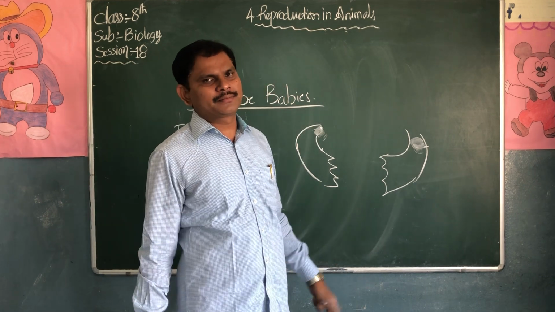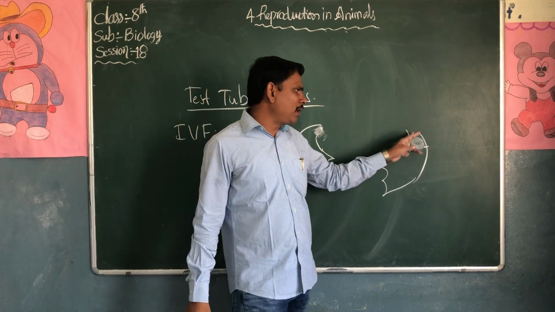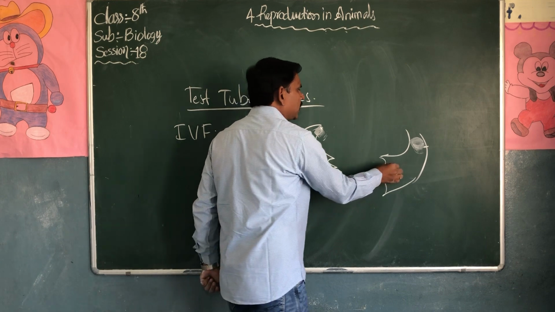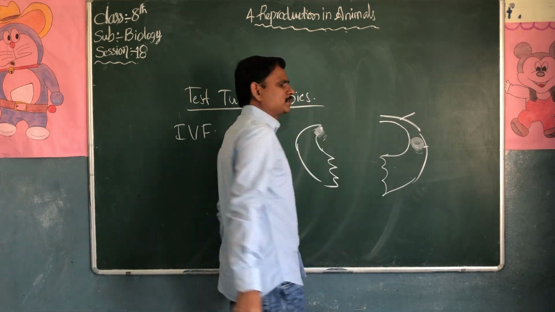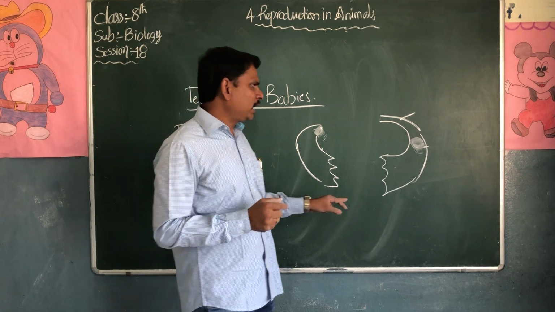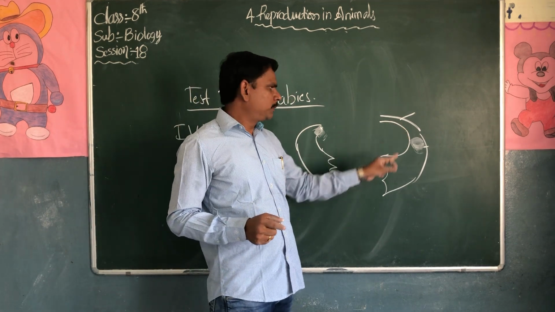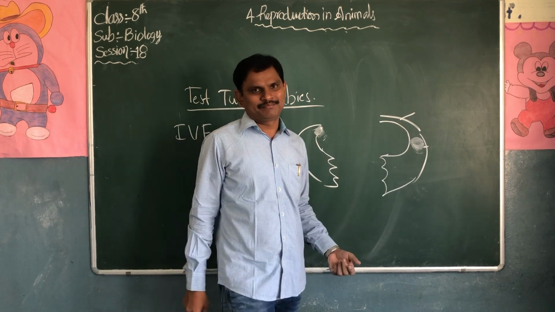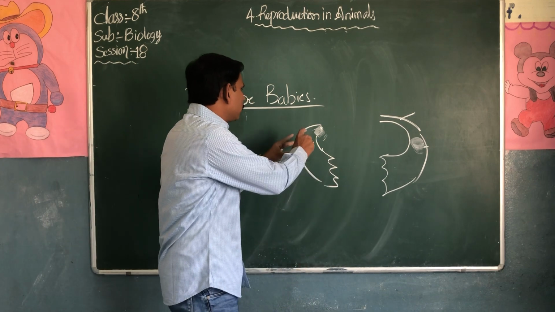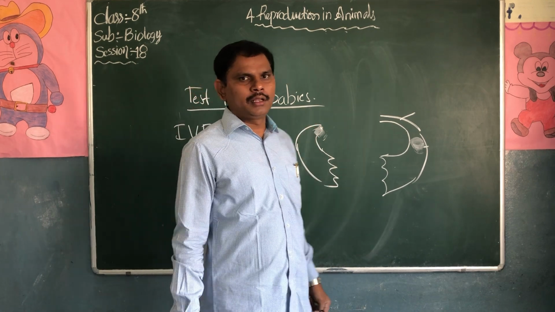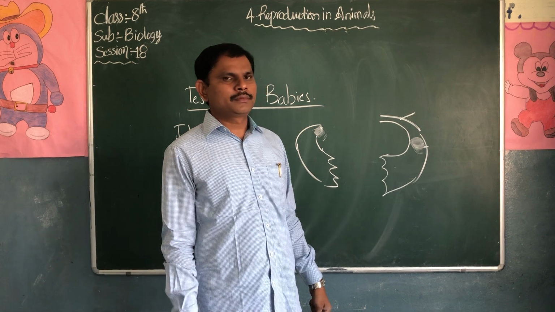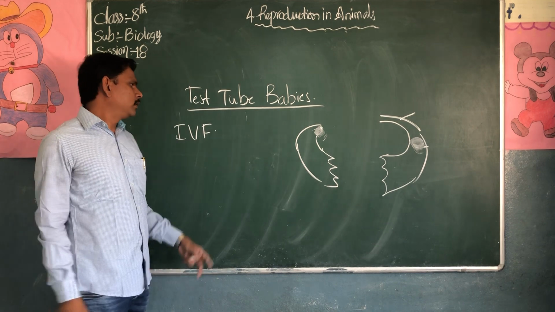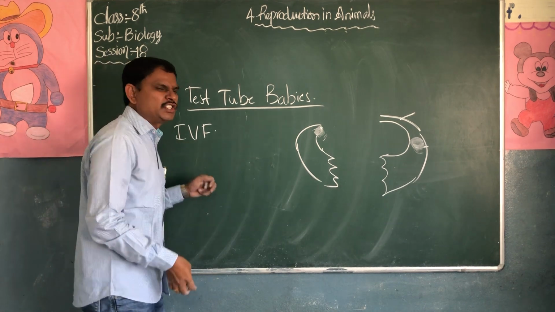If the oviduct is blocked, even if the ovum is released from the ovary, it cannot enter the fallopian tube. If the ovum cannot enter the fallopian tube, even if sperms enter the female body, fusion does not take place. If both oviducts are blocked, there is no chance to get pregnant. That's why we have test tube babies, in vitro fertilization.